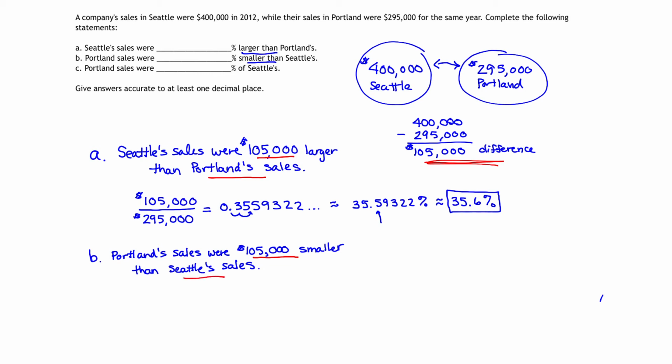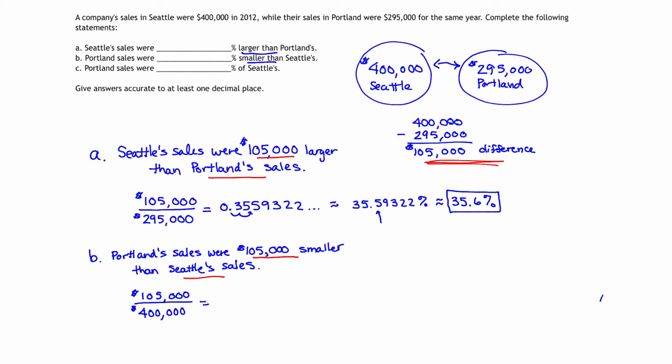This gives me a hint as to the fraction or ratio that I'm going to set up to get our percentage. We're going to take our difference, which is $105,000, but this time we're going to divide it by Seattle's sales. Seattle's sales is $400,000.